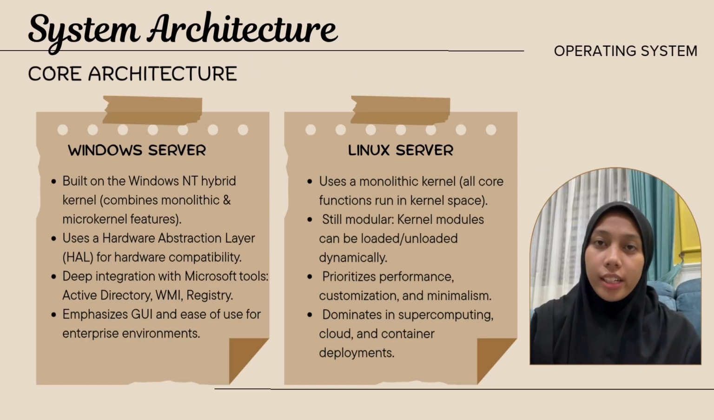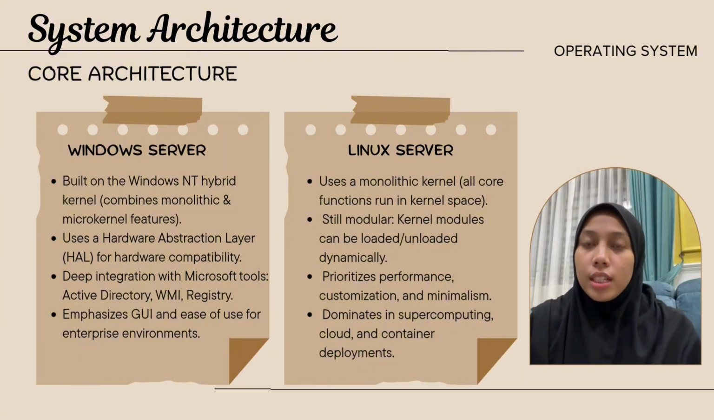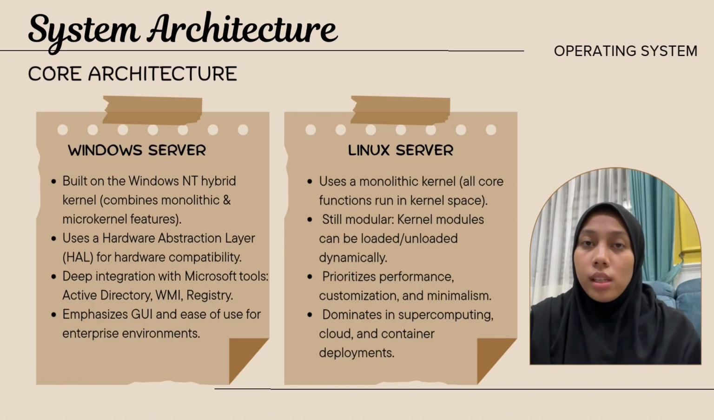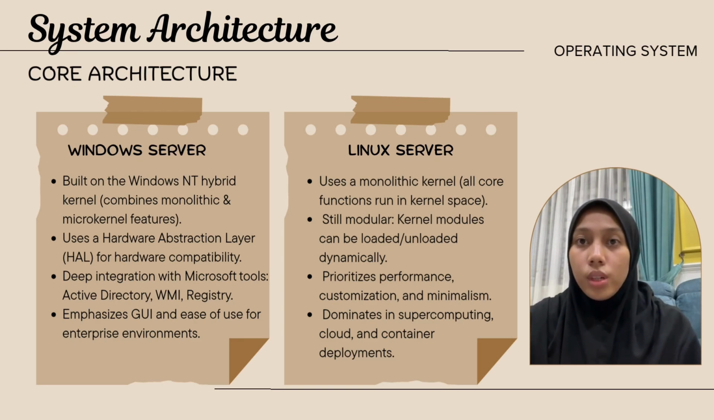So next is core architecture. Windows Server uses a hybrid kernel, combining features of monolithic and microkernels. It includes a hardware abstraction layer, or HAL, so it can work on different types of hardware. It also integrates tools like Active Directory and the Windows Registry, which are important for enterprise environments. Linux uses a monolithic kernel. All core services run in the kernel space, which gives better performance. Even though it's monolithic, it's still modular, so admins can add or remove features as needed. That's why Linux is widely used in servers, cloud systems, and even supercomputers.